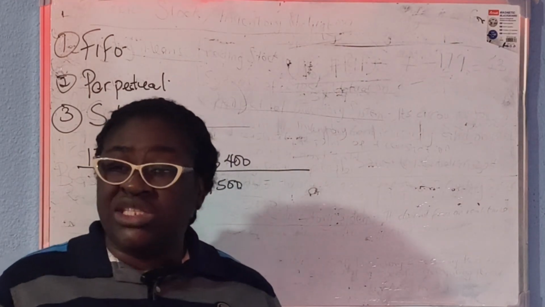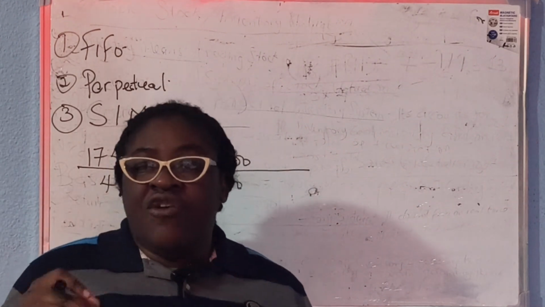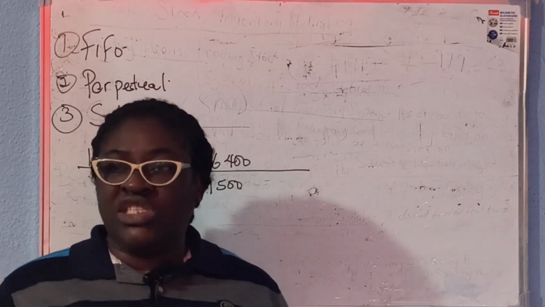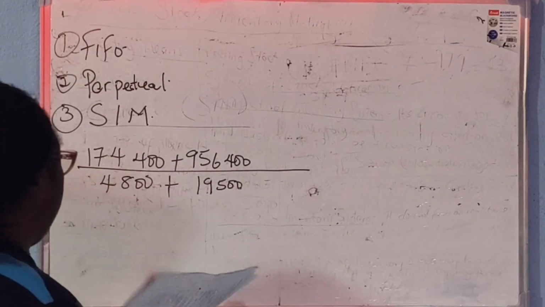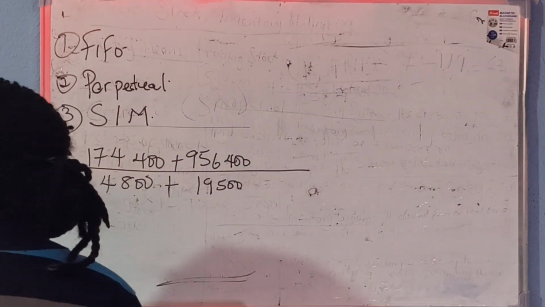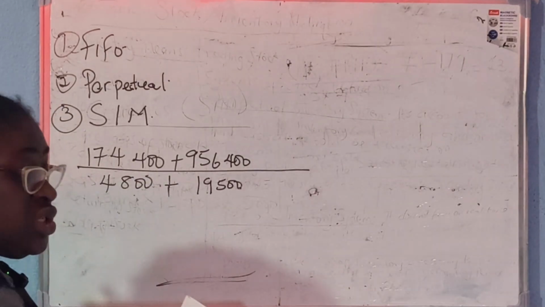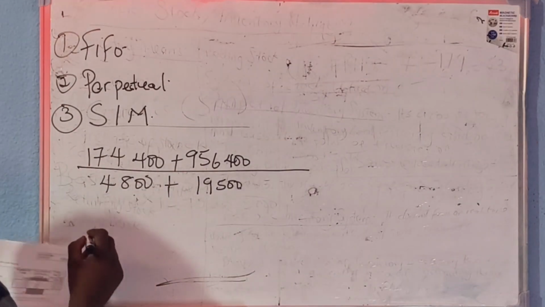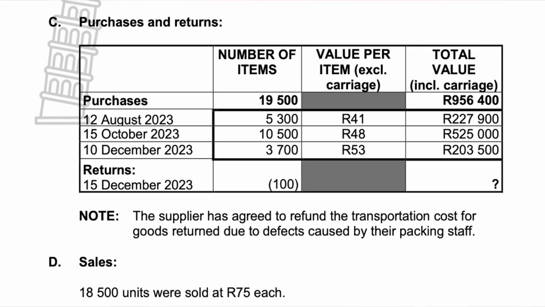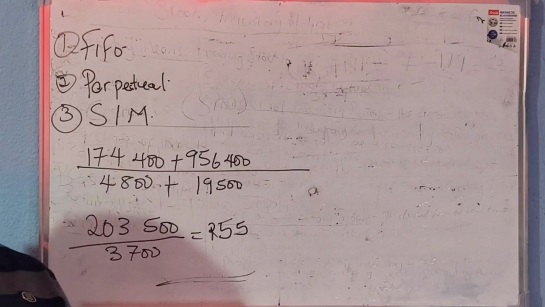So I need to get the unit price including carriage for my returns. How do I do that? I look at the stock that was purchased in December. The total amount was 203,500, and that is for 3,700 stock. When I divide this, I will get a unit price of 55 rand, meaning that the unit price plus carriage for this stock is 55 rand.